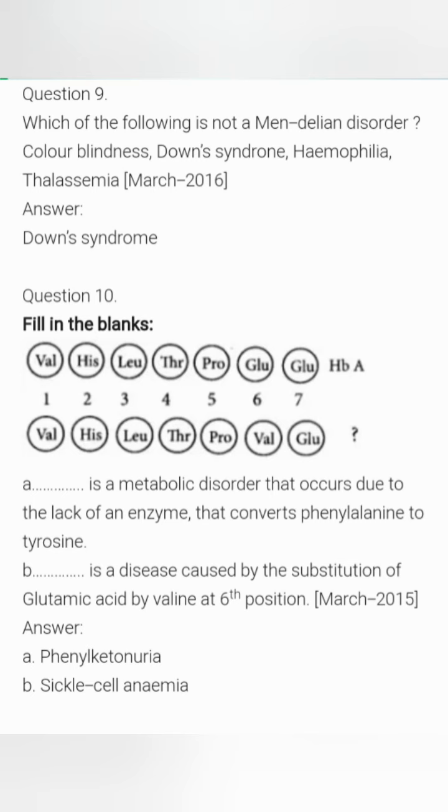And question number 10. Fill in the blanks. First one, A. Dash is the metabolic disorder that occurs due to the lack of an enzyme that converts phenylalanine into tyrosine. We have studied that it is phenylketonuria. And second, dash is the disease caused by the substitution of glutamic acid by valine in the 6th position, and it is sickle cell anemia. We have covered all that portion. I think it will be clear to you.